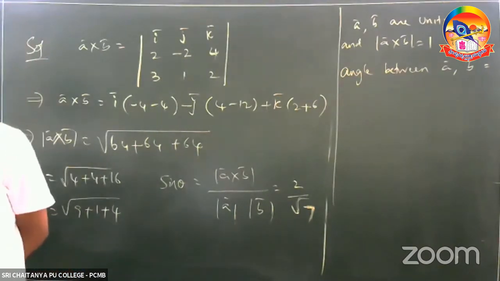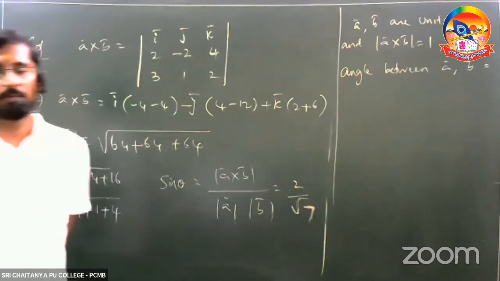Yes. A bar comma B bar are unit vectors. You copy this one, afterwards I will do that.